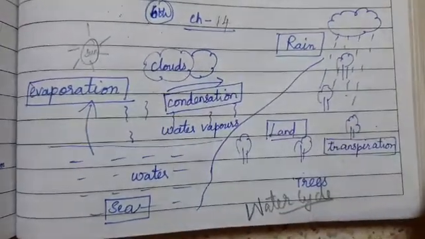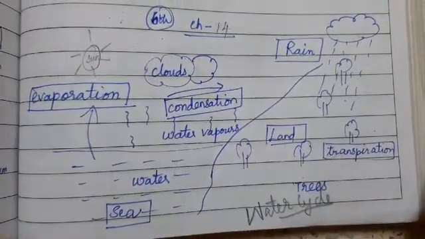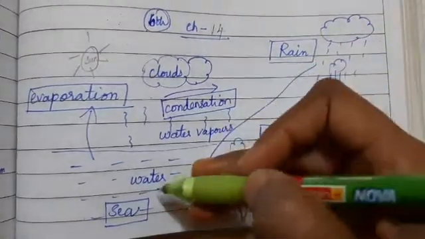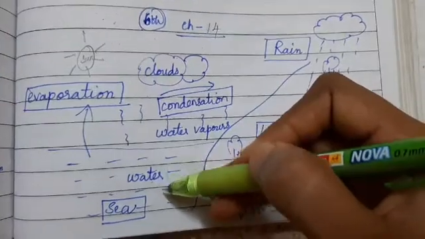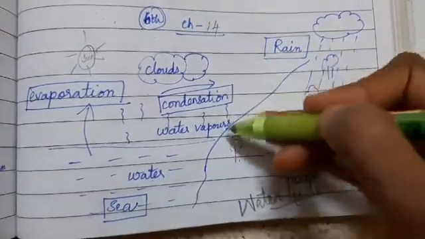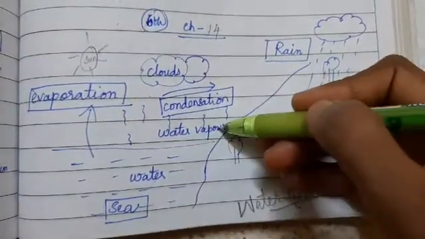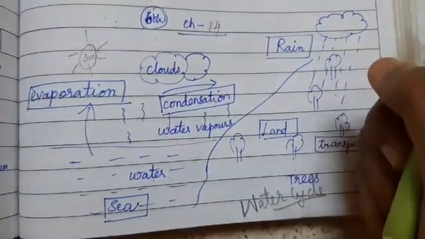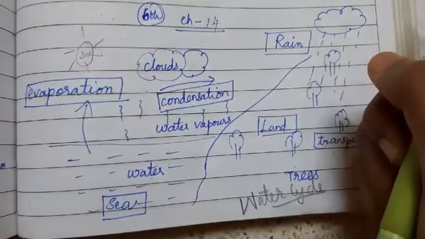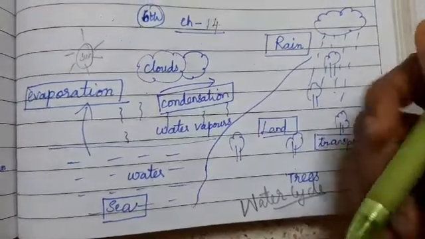I hope you learnt about the various forms of water. If the water is in the liquid state, it is the drinking water which we have now. And in the gaseous state means vapors, water vapors. Solid form means ice. This you have learnt in your 5th standard itself.